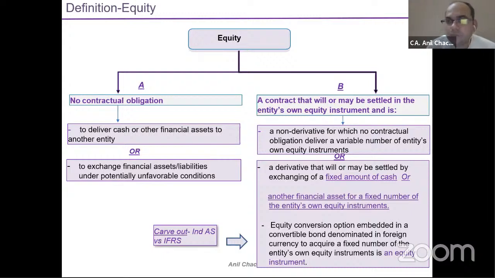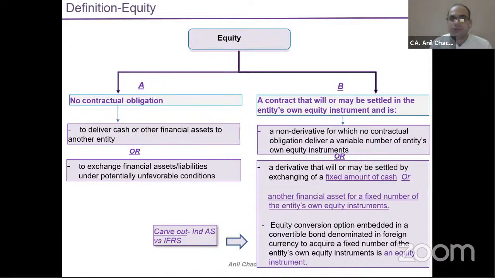But in case of equity, if my number of shares is fixed as well as my amount is fixed, means for 100 rupees liability, suppose my price is 10 per share, I will issue 10 shares, right? So that will be my equity. It is called the fixed for fixed rule, or fixed for fixed criteria. So as and when my transactions are made by the fixed for fixed rule, I will classify that transaction into the equity part